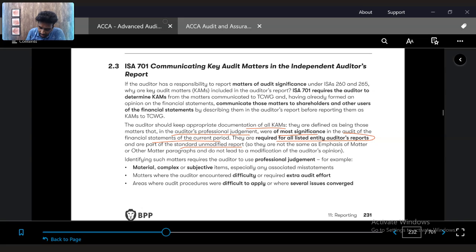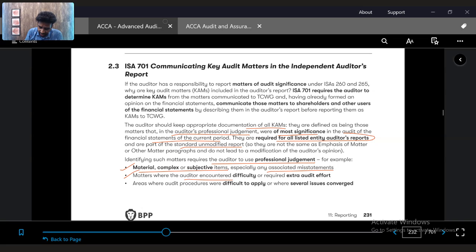Identifying KAMs requires the auditors to use professional judgment. Certain items could be material, complex and subjective, especially any associated misstatements.